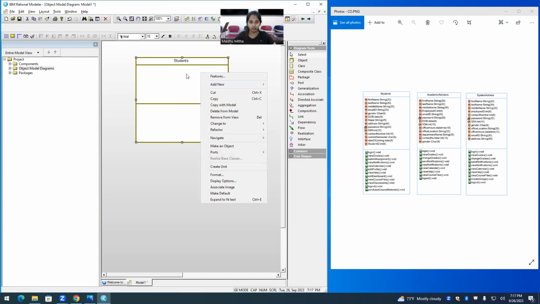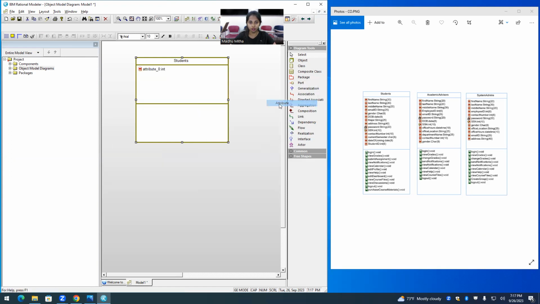For that, just right click on the empty space under students class and then hit on add new to choose an attribute. And you can give the attributes which represent the students and determines the characteristic of the students, which is like first name, last name, gender, date of birth. These are all the characteristics which determine a student.